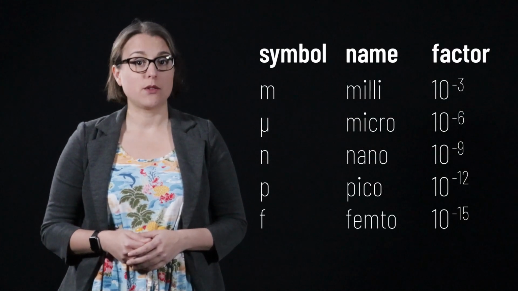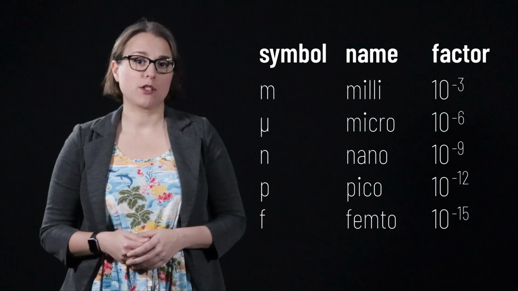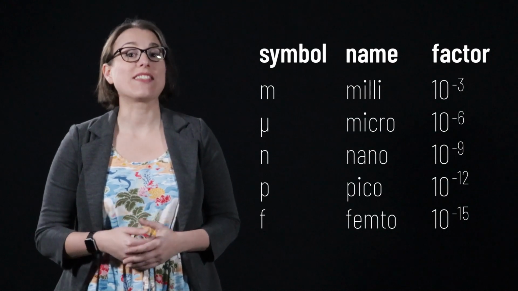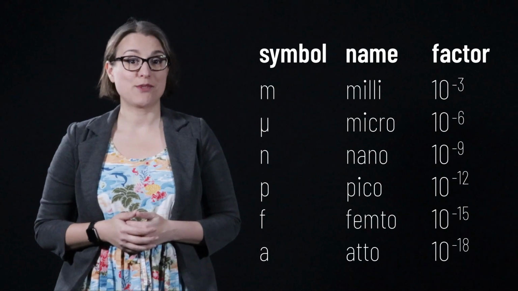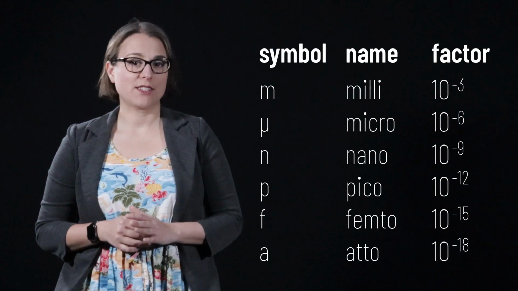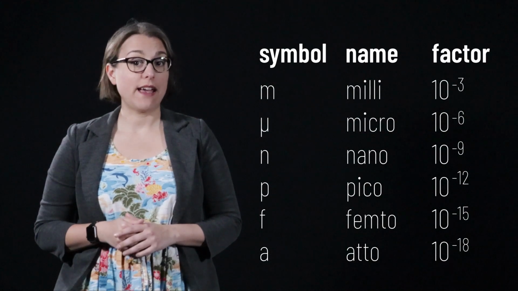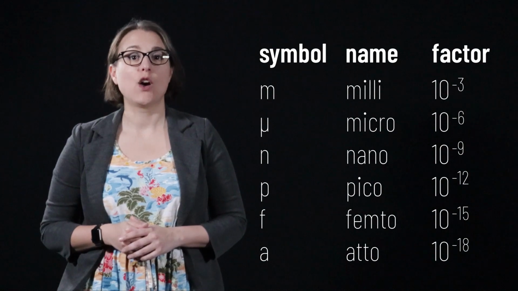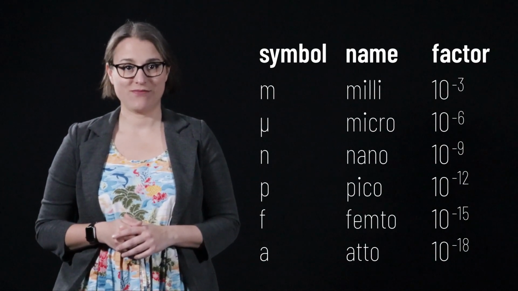Femto, defined by a lowercase f, means that we are multiplying by 10 to the negative 15, 1 quadrillionth. And while numbers can get smaller than atto, we will stop here. Atto is defined by the lowercase letter a and denotes multiplication by 10 to the negative 18, 1 quintillionth.